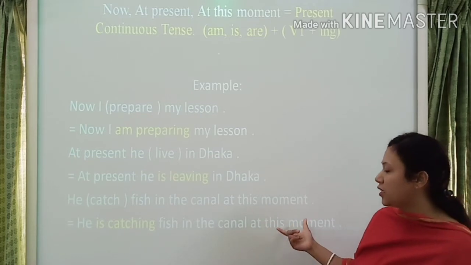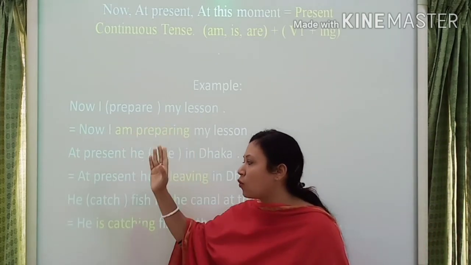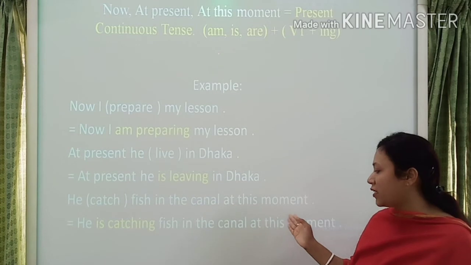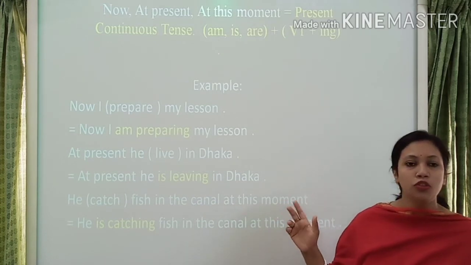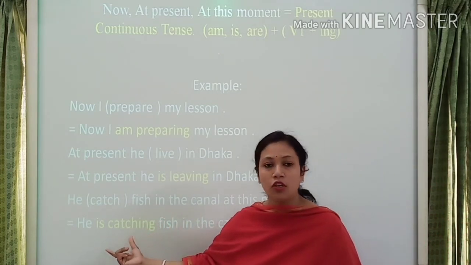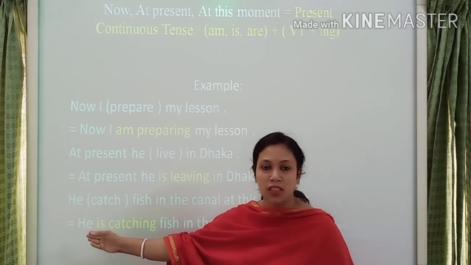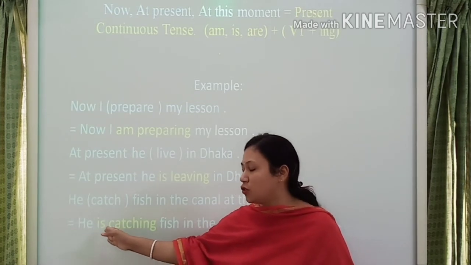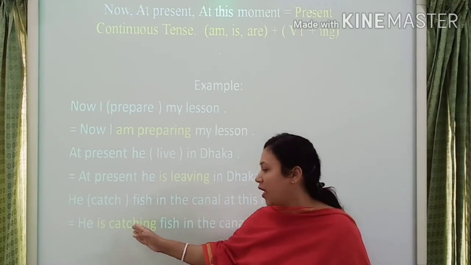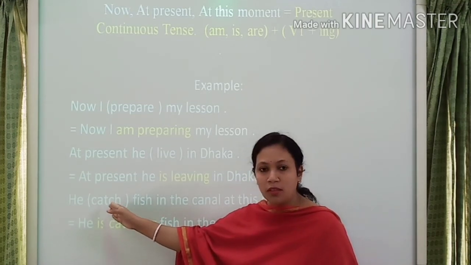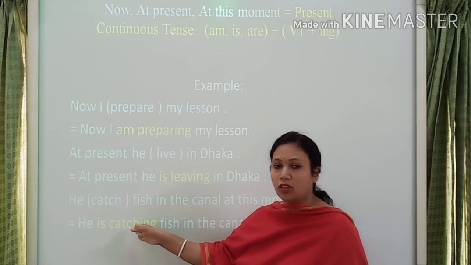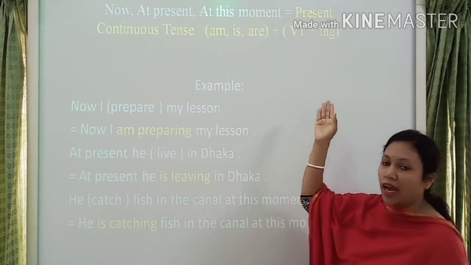If any sentence there will be now, at present, or at this moment, that's why you choose the present continuous tense. Here subject is he, third person singular number. That's why I use here is. And catch is verb 1, and here catching. Then verb 1 plus ing.